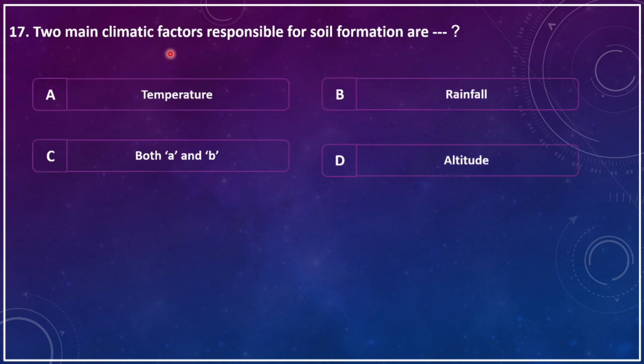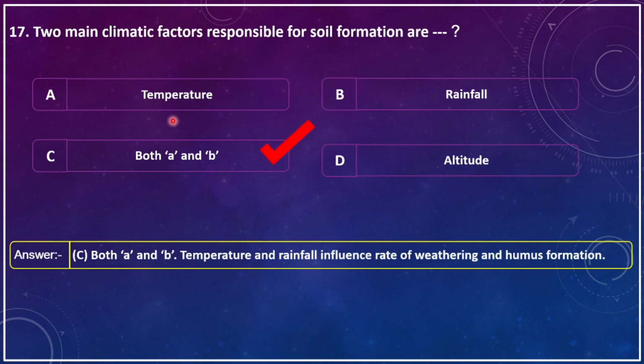Two main climatic factors responsible for soil formation are dash. A, temperature. B, rainfall. C, both A and B. D, altitude. The correct answer is both temperature and rainfall. Temperature and rainfall influence rate of weathering and humus formation.